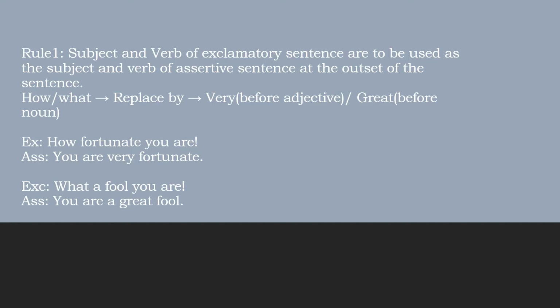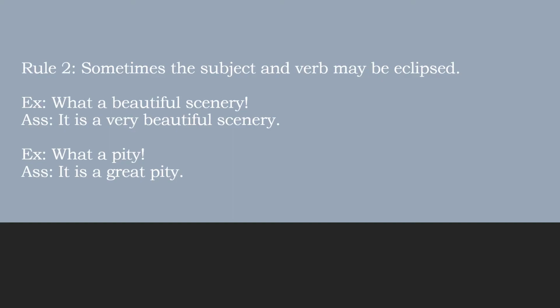So is it clear? I think it's clear. Let's start rule 2. Rule 2 says sometimes the subject and verb will be eclipsed.